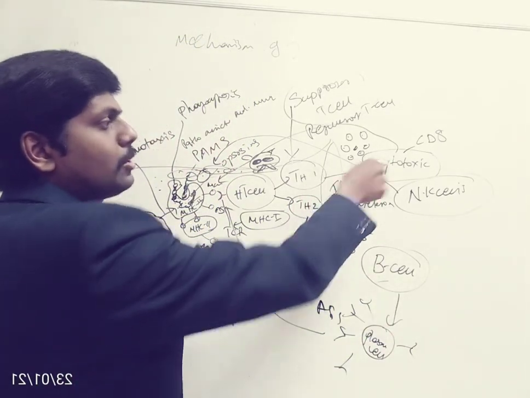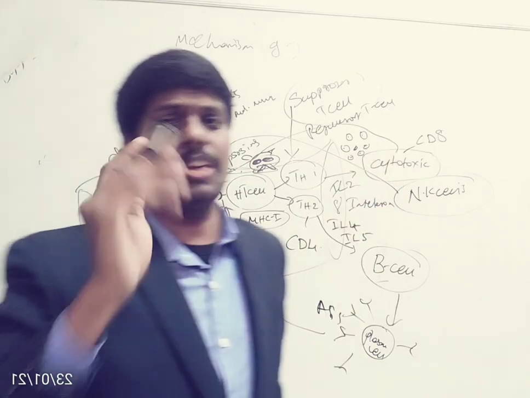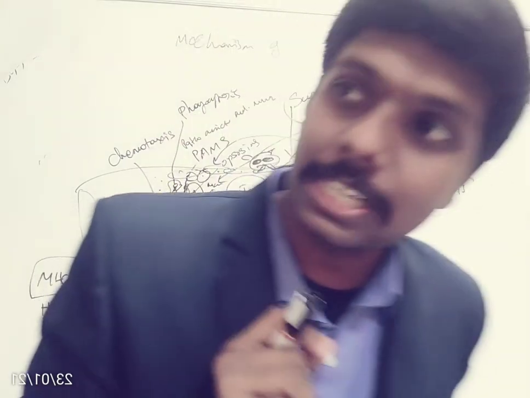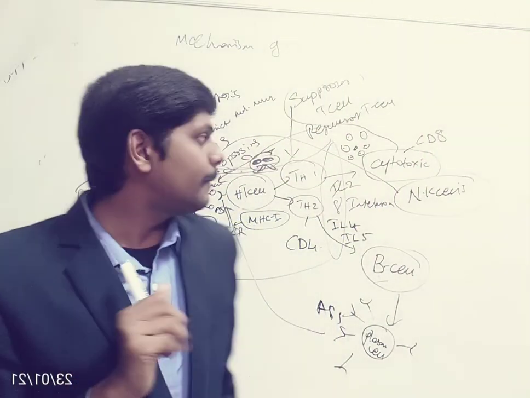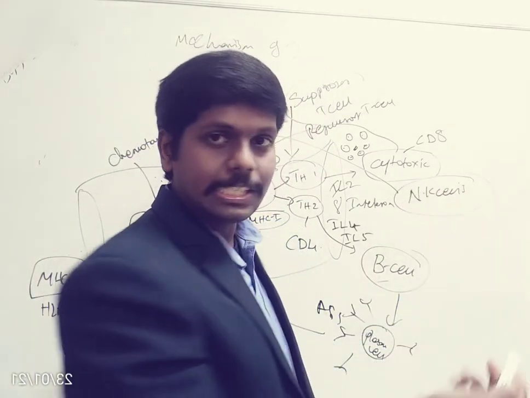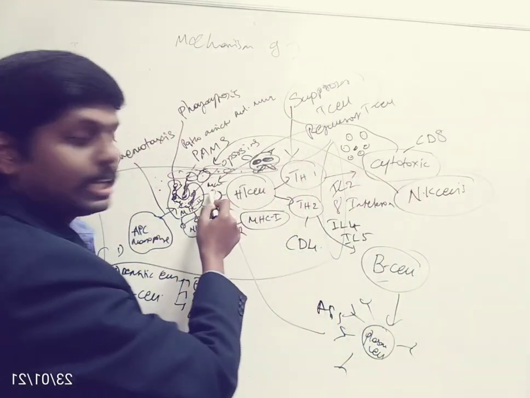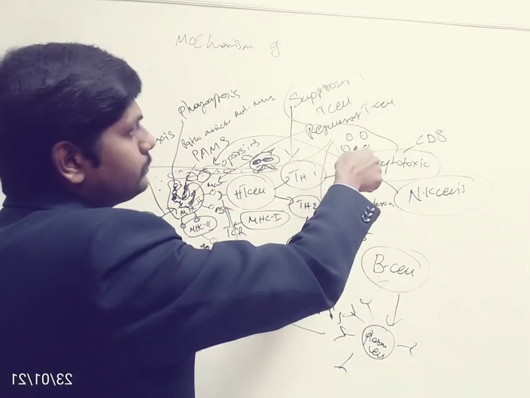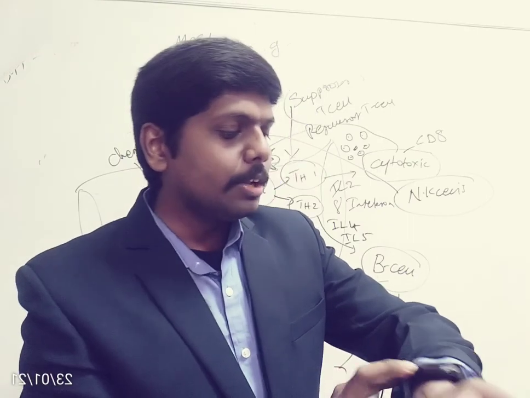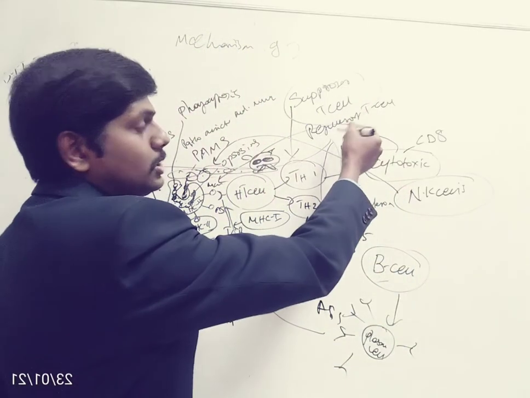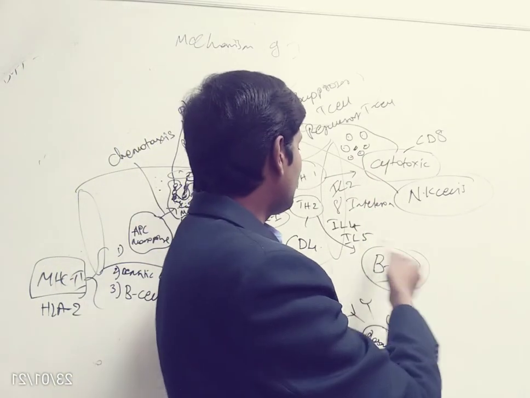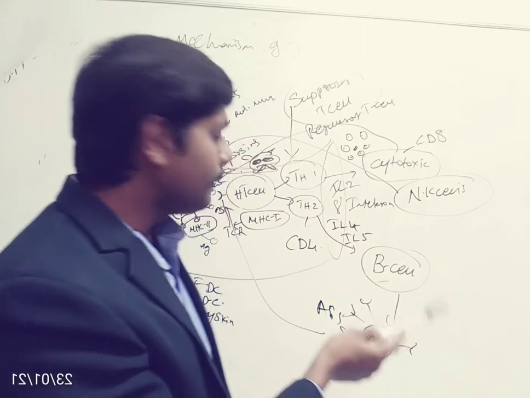Helper T cell 1 will call the cytotoxic T cell, and the cytotoxic T cell is very good at killing the pathogens, but it can also kill our own normal cells. So that is the major problem with the cytotoxic T cell. Cytotoxic T cells are also called CD8 cells, and these cytotoxic T cells will kill the pathogen. Meanwhile, their activity will be regulated by the suppressor T cells or regulatory T cells. So regulatory T cells will regulate the cytotoxic T cell activity.